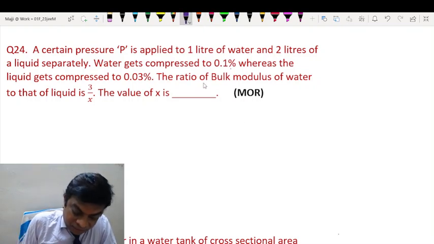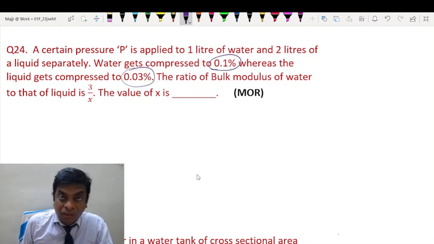Now let us understand what is given. Water is compressed by this, and the liquid gets compressed by this. So what is the meaning of this?